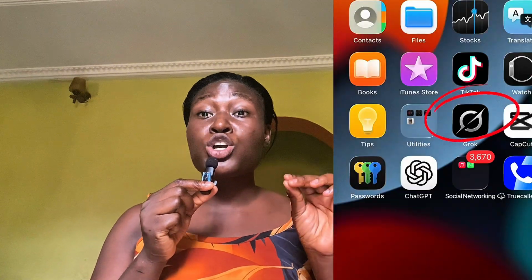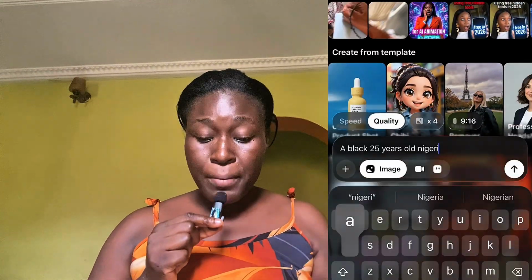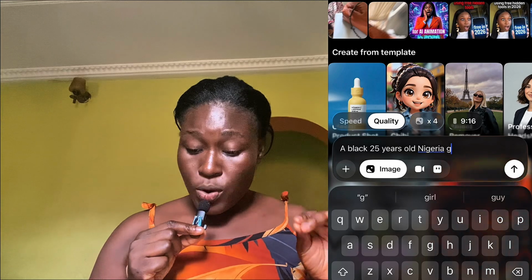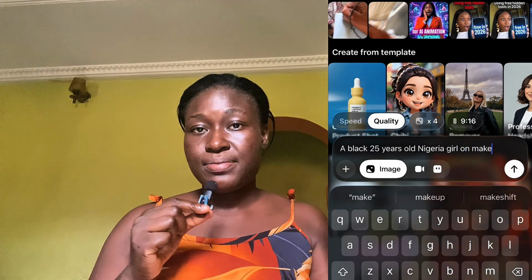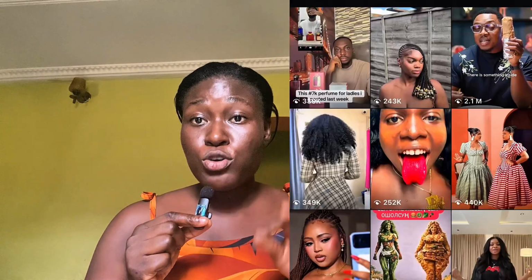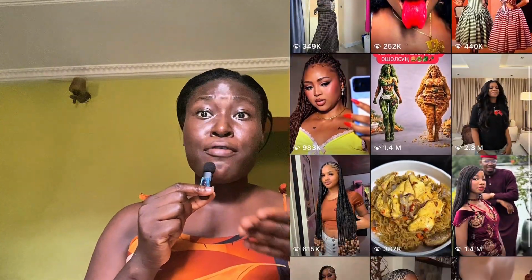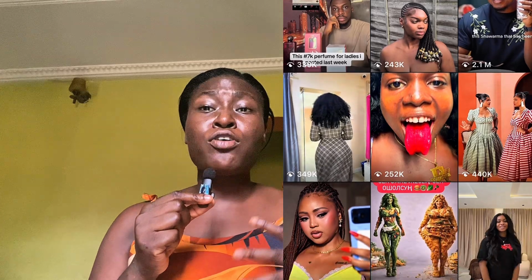The second step is to go to your image generator. We are using Grok for this one, and type a 25 years old girl, dark in complexion, with makeup. Now let's do that. Now you can see the image Grok generated for us. The next step is to go on Instagram, Facebook. Just check for the kind of dress you want your character to wear. And me, this is the kind of dress I want my character to wear. I got it from Instagram.